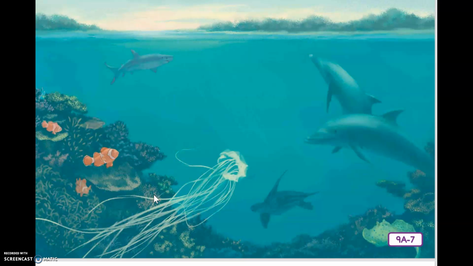turtle. Is the jellyfish a fish? Who remembers? No. In spite of its name, the jellyfish is an invertebrate, remember, because it has no backbone. And also, it does not have any gills. Be sure to notice the jellyfish has long tentacles. You can see them right here.